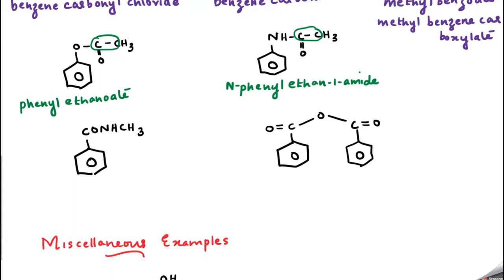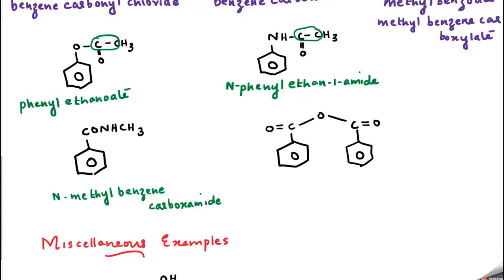Identify the base one. C6H5CONH2, so it was benzene carboxamide. One H was replaced by CH3. So what should be the name of this compound? N-methyl benzene carboxamide. Some people used to say N-methyl benzamide, that is also correct, but N-methyl benzene carboxamide is more correct.